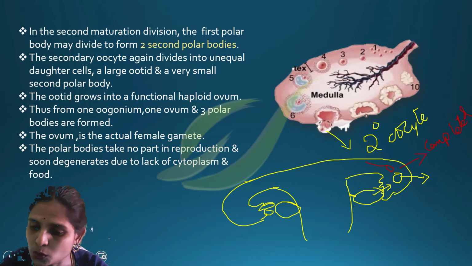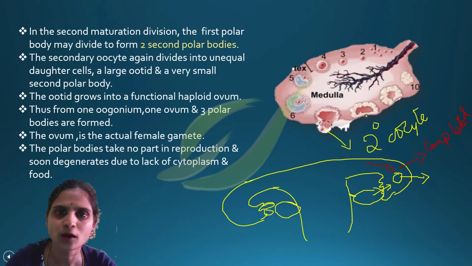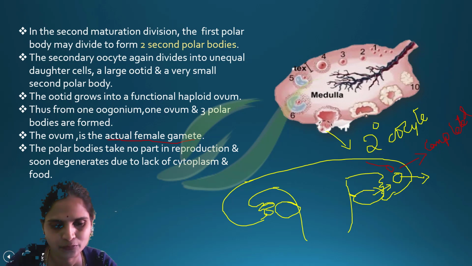As the sperm reaches the secondary oocyte, the second meiotic division takes place, and the ovum is formed and the polar body is also formed. The ovum is the actual female gamete, whereas the polar body will degenerate due to less deposition of cytoplasm.